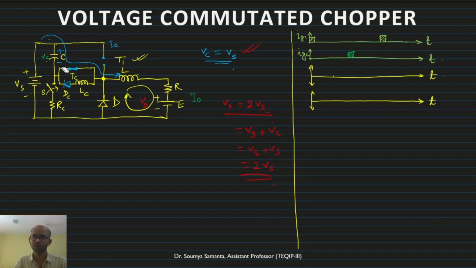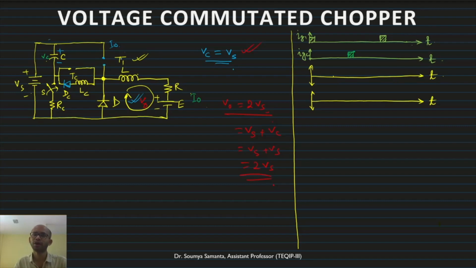This polarity holds for the next commutation in the next cycle, and as a result this one turned off. Now both thyristor T1 and TC are turned off, and the freewheeling current flows through this path which I have given here. This is the complete off.